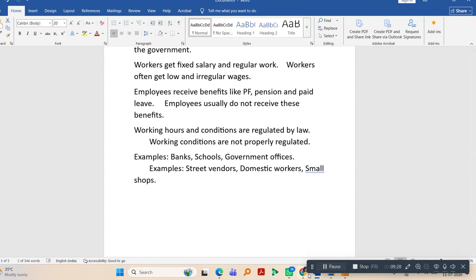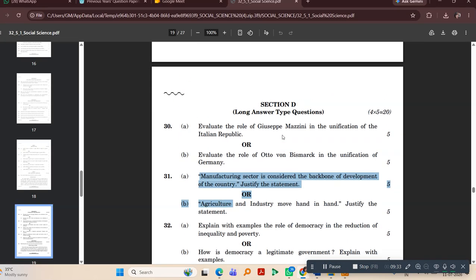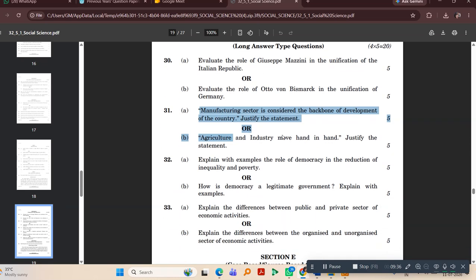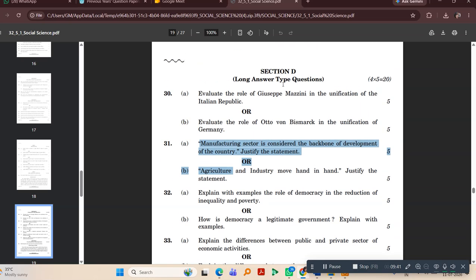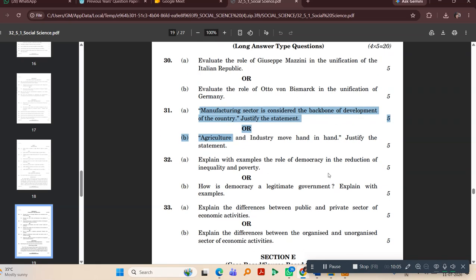I have discussed all the questions of 2024. These are the questions from the question paper of 2024 to 2025. I have discussed the questions of section D. These are 5 marks questions. If you are asked questions of 5 marks, you have to write 5 points at least. Make sure that your answers are up to the mark and precise. You don't have to beat around the bush. The answers should be very specific, and there will be options for all the questions of section D.